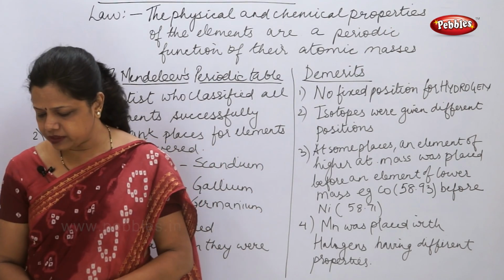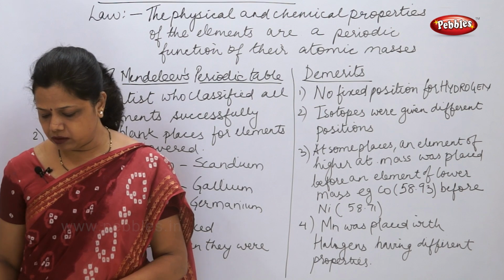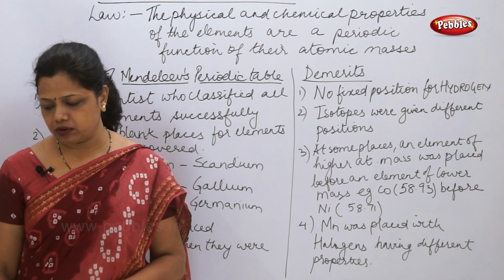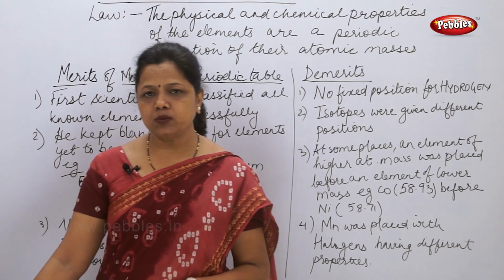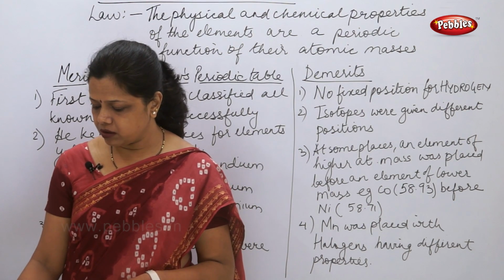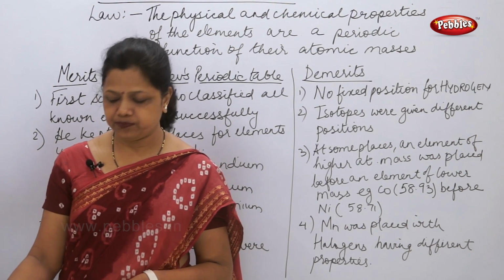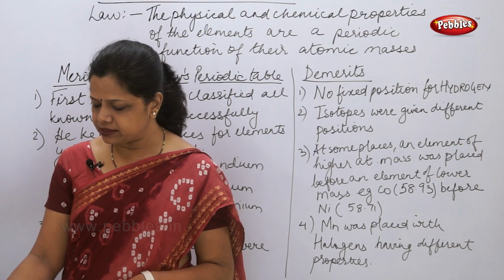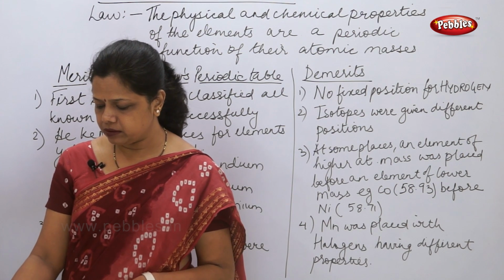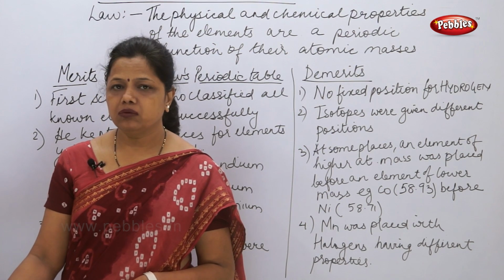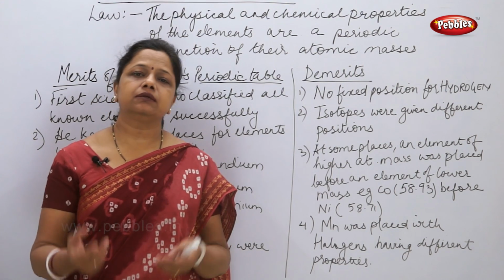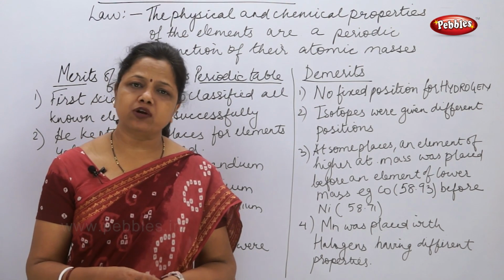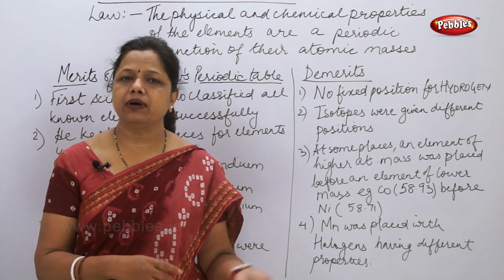Now there is Activity 1.3 in your textbook. We'll just discuss the activity. Consider the isotopes of oxygen, O16 and O18. Would you be able to place them in Mendeleev's periodic table? The answer is no, because isotopes are the elements having the same atomic number and different atomic masses.